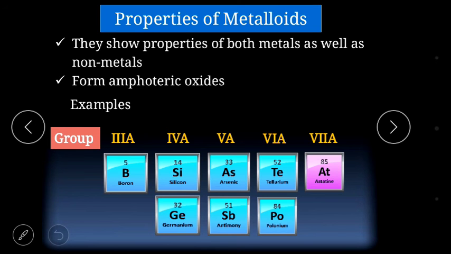There are some name of the elements which are considered to be as metalloids. In group 3a, boron is considered as metalloid, while in 4a, silicon, germanium, 5a, arsenic, antimony, 6a, tellurium, polonium and 7a, astatine. These all are 8 elements which are considered as a metalloids. So these were the 3 types of element that are present in the periodic table.